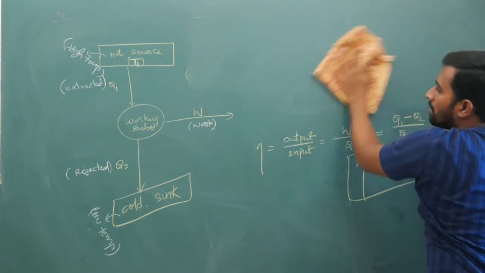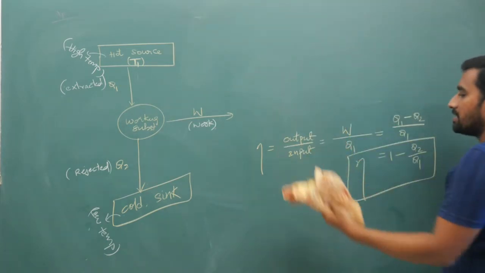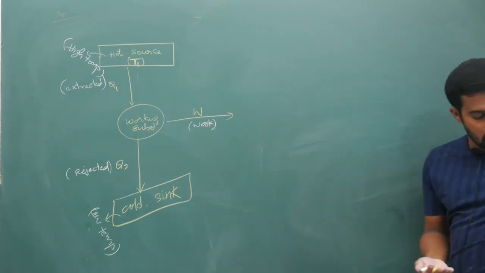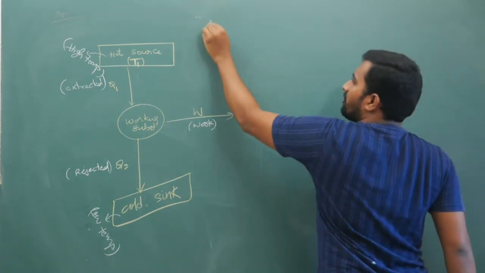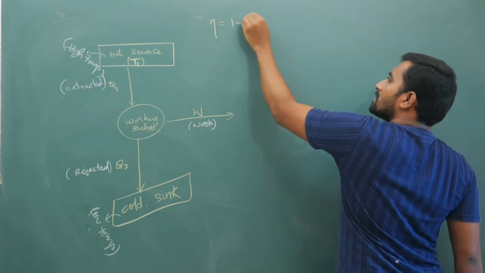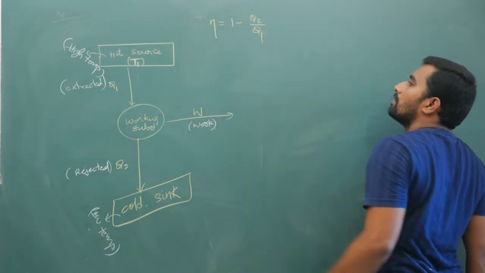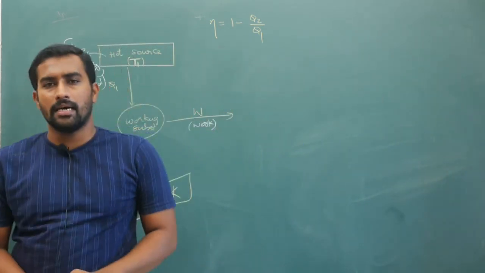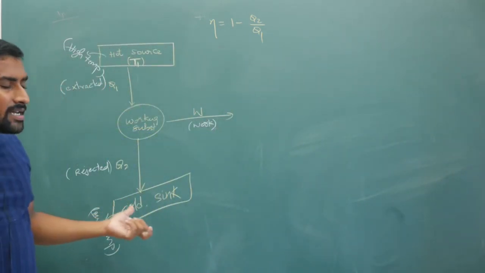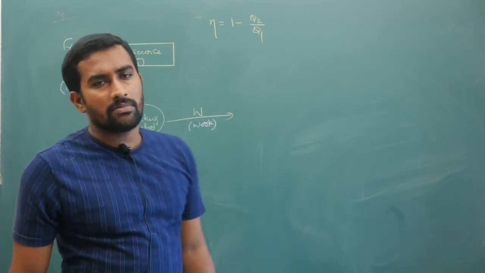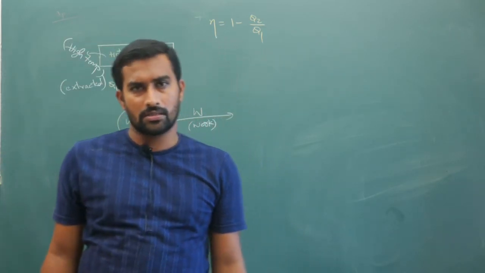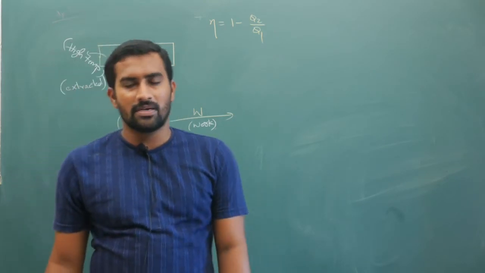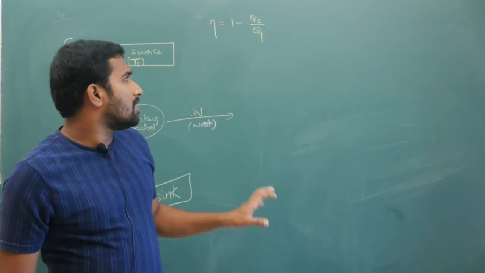Coming to the further explanation, your efficiency formula is 1 minus Q2 by Q1. Now let us try to understand this. Your sink is usually, most of the times, the surroundings.